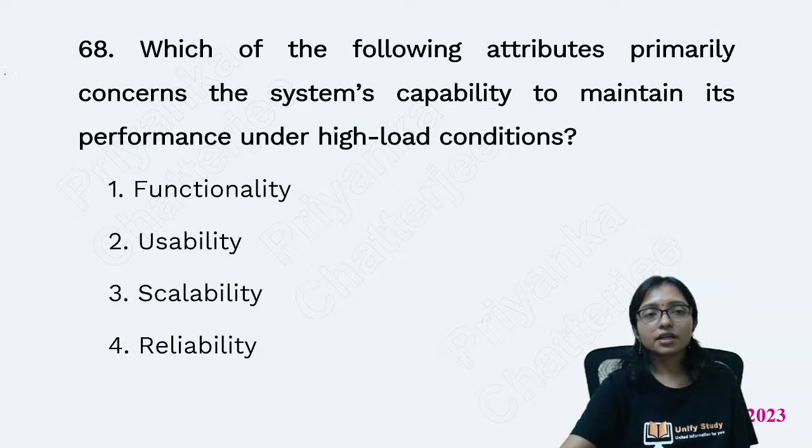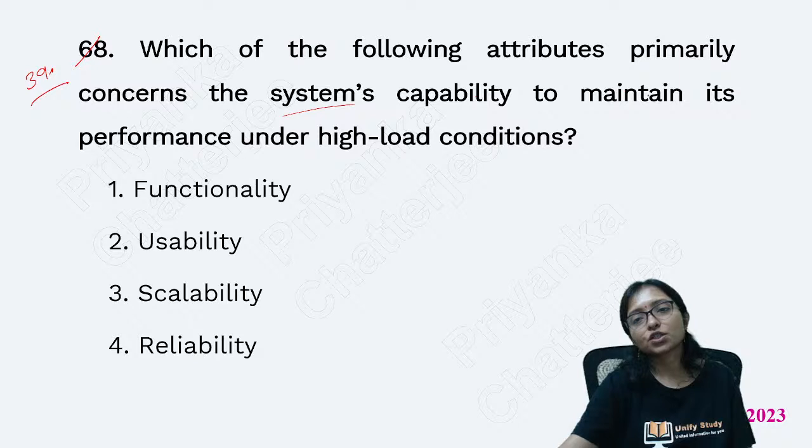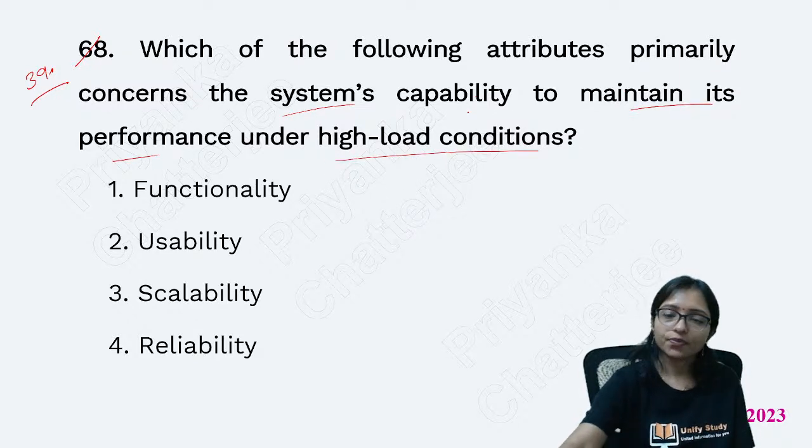Now question number 39. Which of the following attributes primarily concerns the system's capability to maintain its performance under high load conditions?